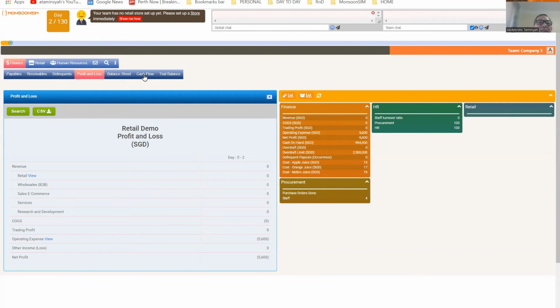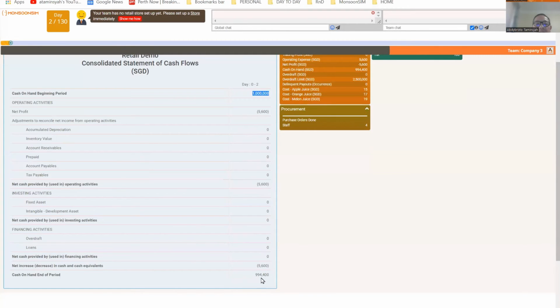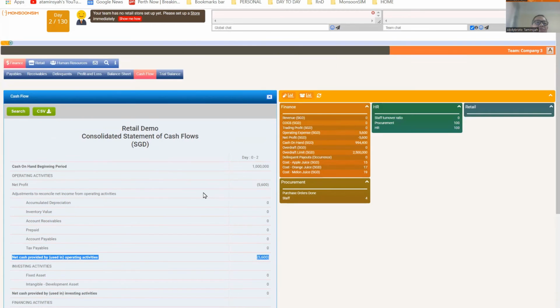Now let's take a look at the cash flow. I started with 1 million and I ended up with 994. Where has the money gone? The money has gone to the following: net cash used in operating activity, 5,600. So just for 2 days, I can observe quite a bit of things, right?